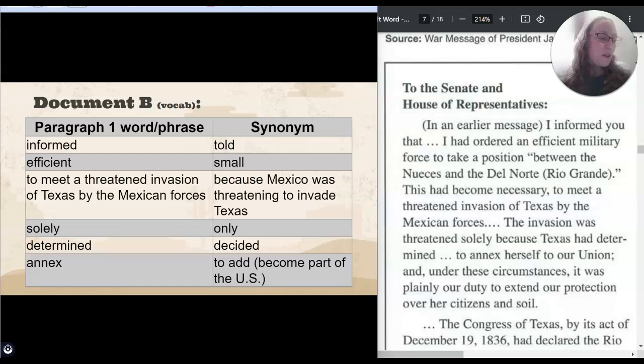And then the third box. Mexico was blank. What was Mexico doing to the United States? Or Texas, because Texas was part of the United States. So, what was Mexico doing? I see Mexican forces right here, so I'm going to focus at this. This had become necessary to meet a threatened invasion of Texas by the Mexican forces. The invasion was threatened solely because Texas had determined to annex herself to our Union.